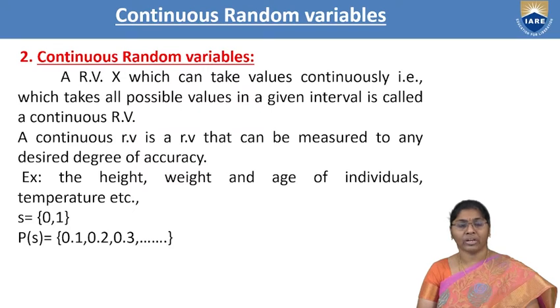For example, we can consider the heights, weights, ages of individuals, temperature, etc. For example, we can choose any number between 0 and 1, and the values go on 0.1, 0.2, 0.3 like that. It is a continuous process. Then this process is called a continuous random variable.